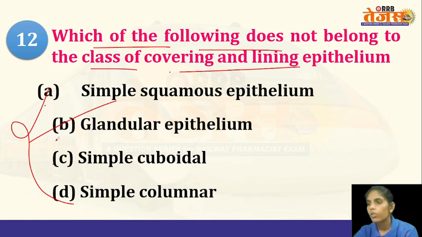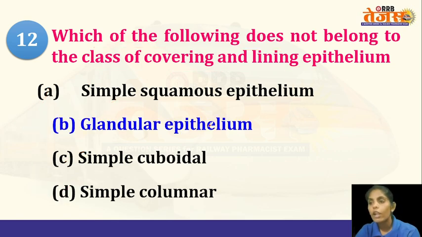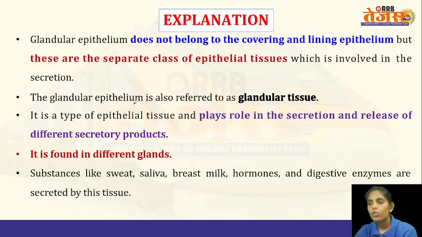Okay. So the options are simple squamous epithelium, glandular epithelium, simple cuboidal epithelium, and simple columnar epithelium. So what is the answer? Glandular epithelium. So the explanation: the glandular epithelium is involved in the secretion and release of different secretory products.